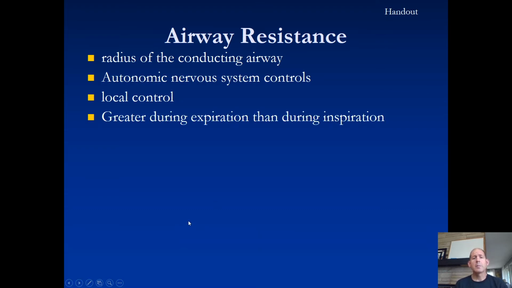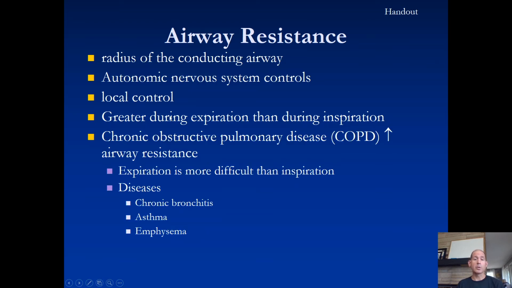Airway resistance is going to tend to be greater during expiration than during inspiration. The way that works is that during inspiration, just as the alveoli are being pulled upon by the slightly negative pressure in the intrapleural space compared to inside the lungs and a greater transmural pressure, as the lung expands, it's not only pulling the alveoli open, it's pulling the airways open too, thus increasing the radius and decreasing the resistance during inspiration. People who have elevated airway resistance in certain pulmonary diseases will have a harder time moving air during expiration than during inspiration.